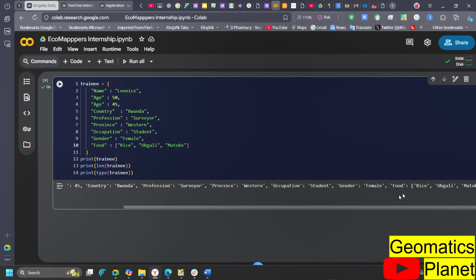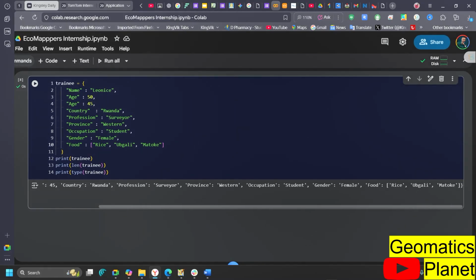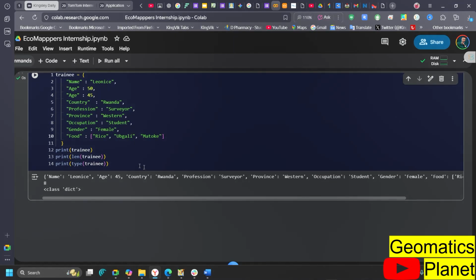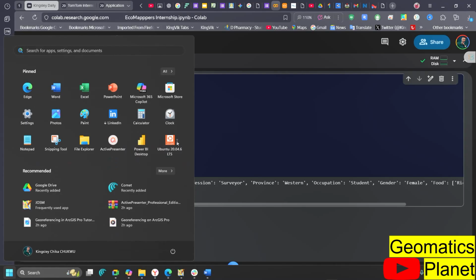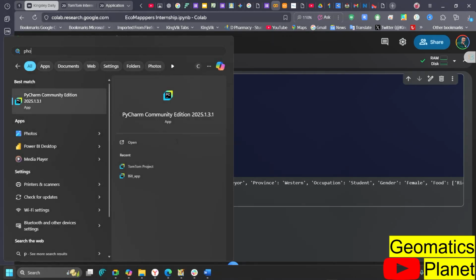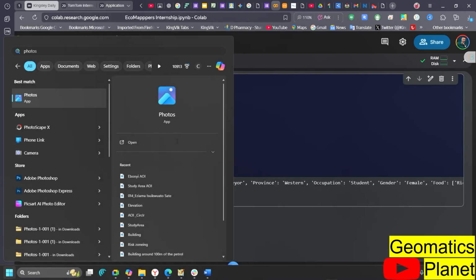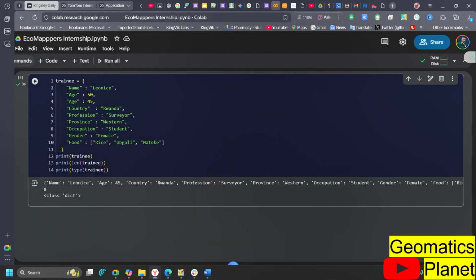It now goes to the food, and it printed rice, ogale, and then this. So you can go ahead and put them in a list if you have more than one thing you need to put here. I'm going to explain that a bit for you, so that we can get to understand more about it.